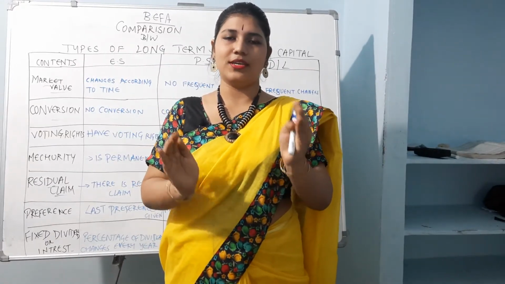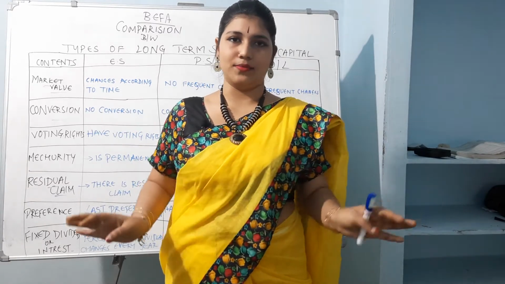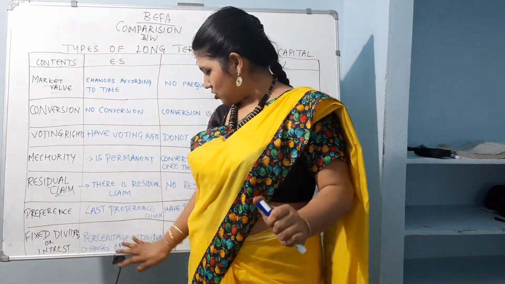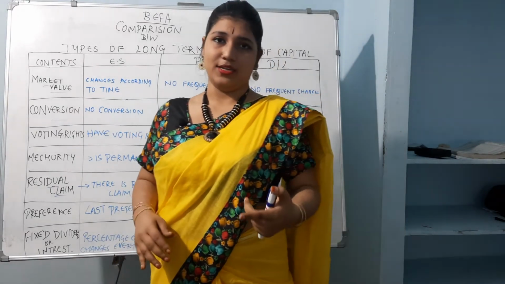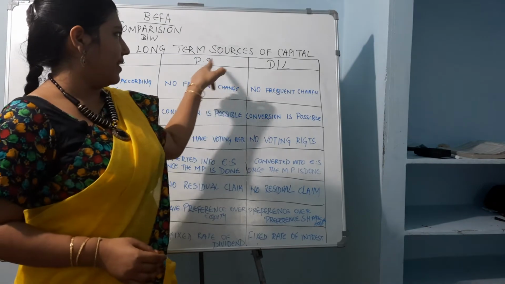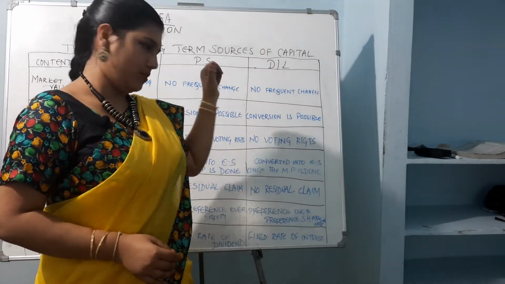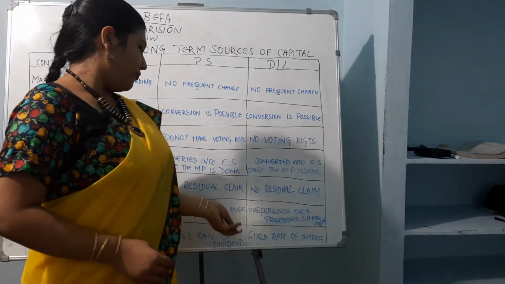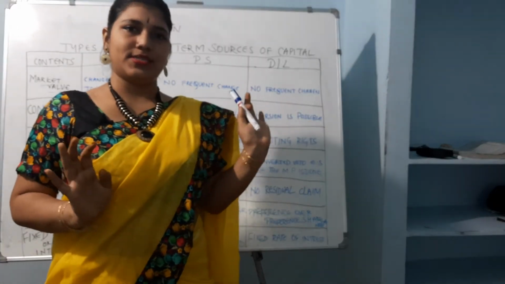That doesn't remain the same; it will change every year. So the percentage of dividend changes every year. But in the case of preference shares and debentures or loans, it is a fixed rate of dividend, fixed rate of interest.